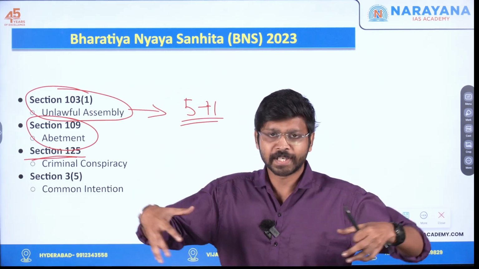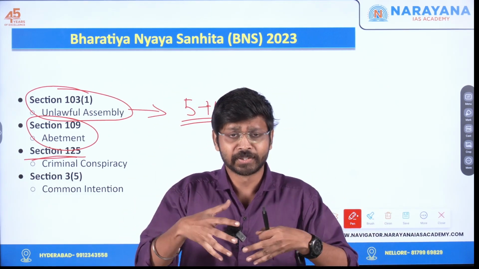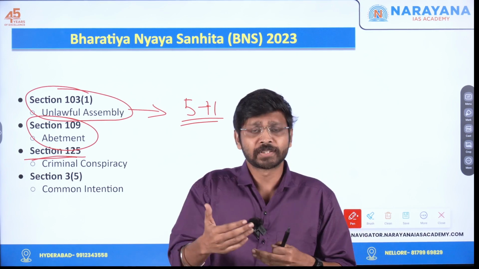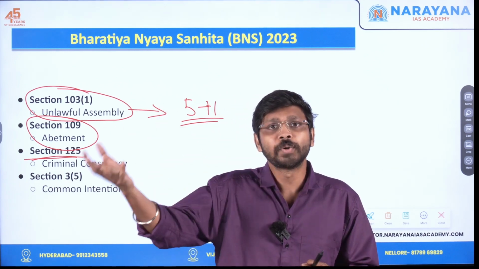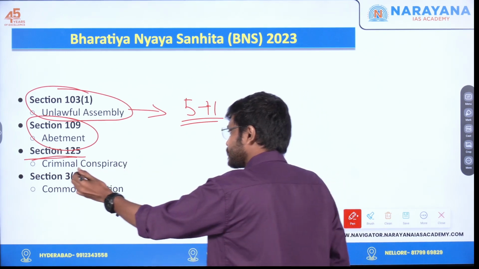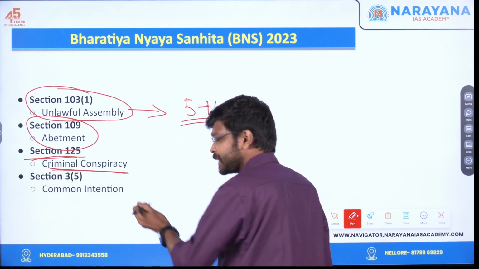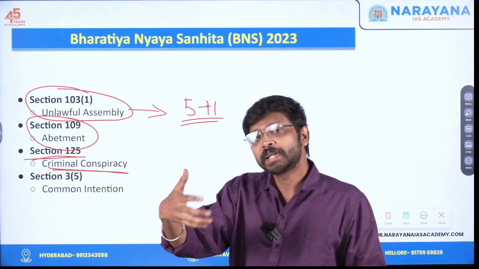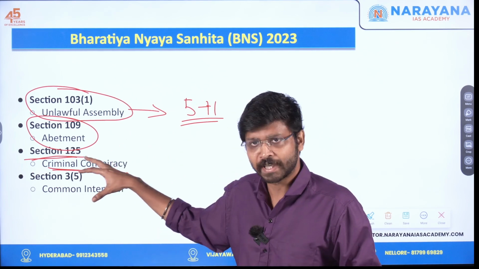If three of us are gathering together and conspiring to rob a bank, we are not going to rob a bank, but we are conspiring to rob a bank. At that time, this criminal conspiracy can be invoked. The crime need not happen; even before that, criminal conspiracy can be charged.